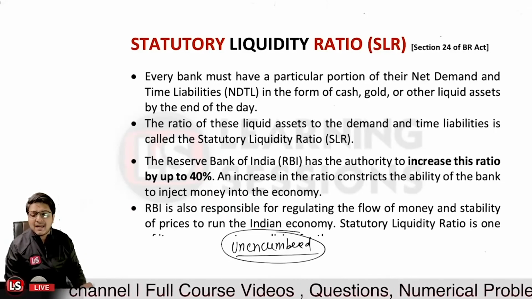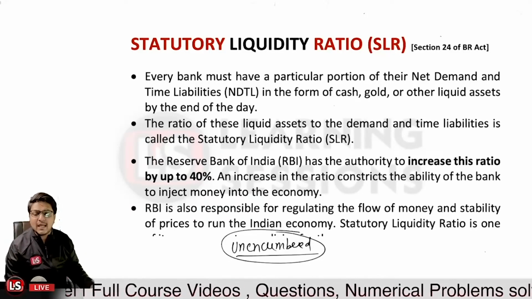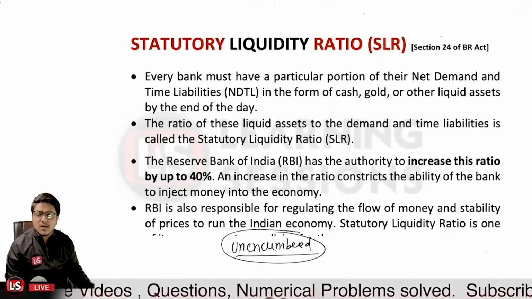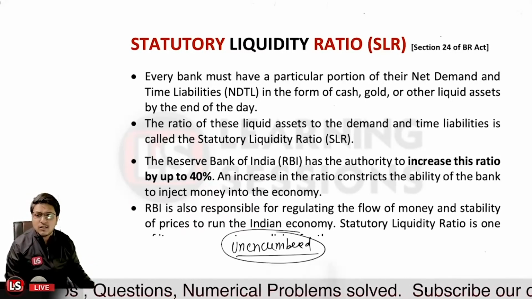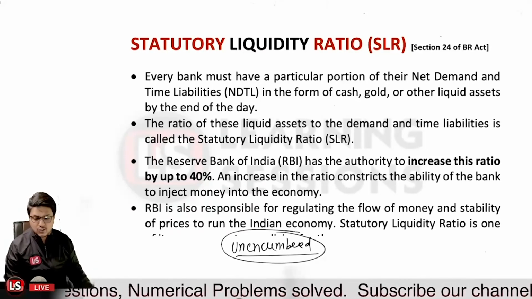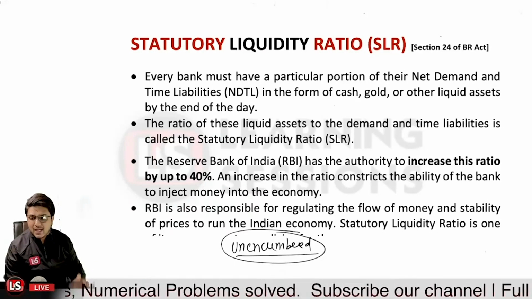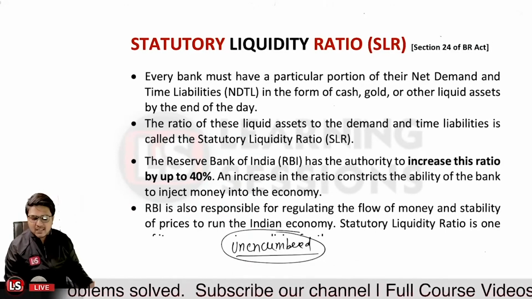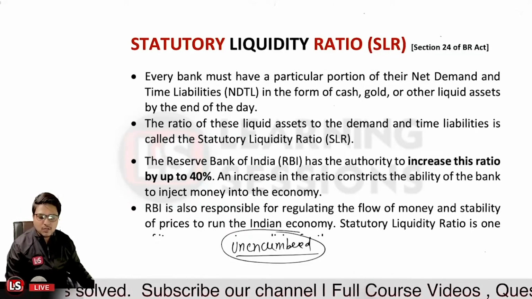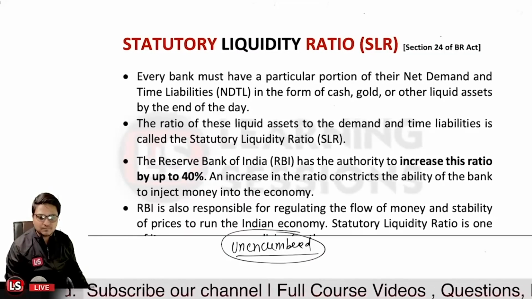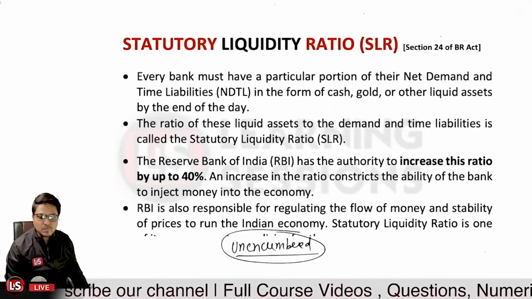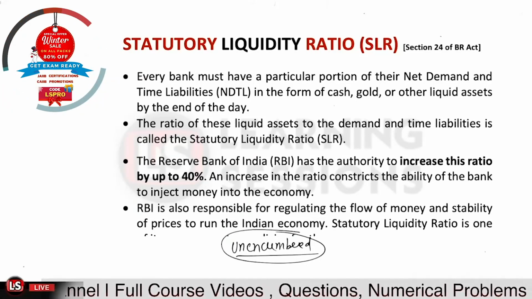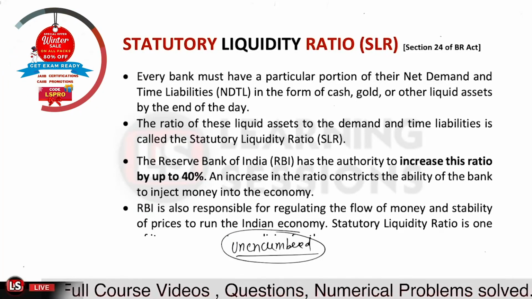That is why the banks prefer to maintain the SLR in the form of approved government securities rather than in the form of cash. So the banks restrain themselves from maintaining the SLR component in the form of cash, and the banks maintain the SLR in the form of government approved securities. Is that clear? Kindly confirm if this particular part is clear or not.